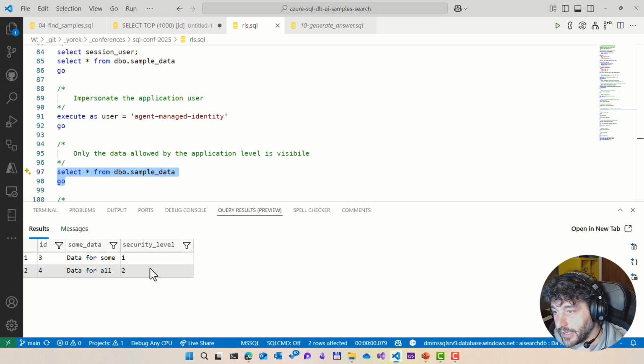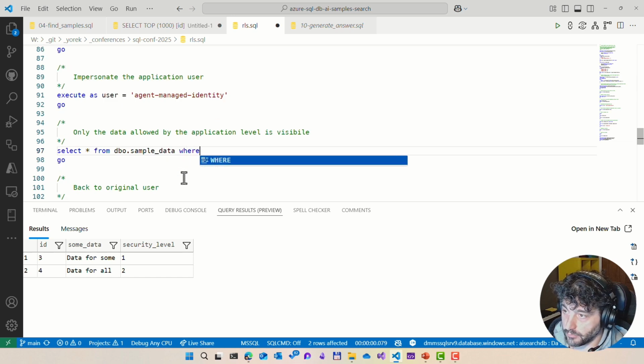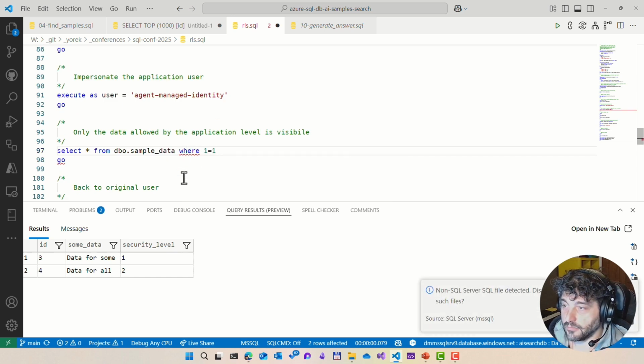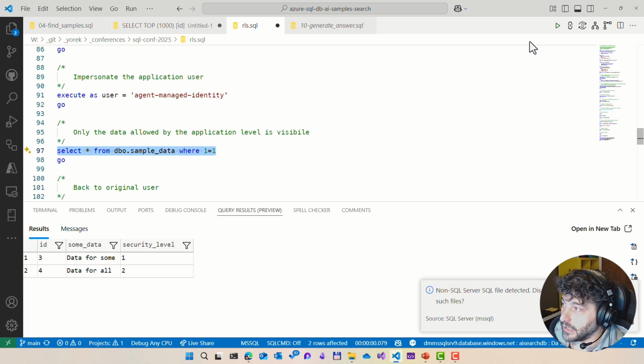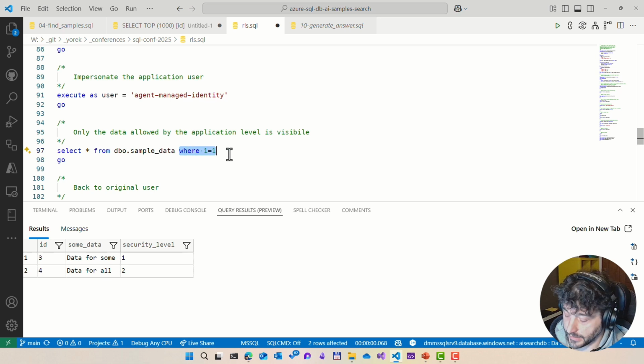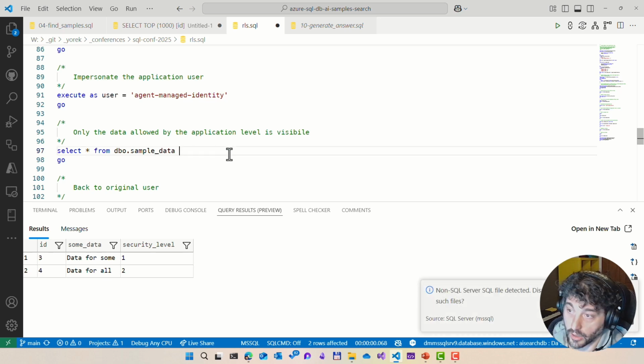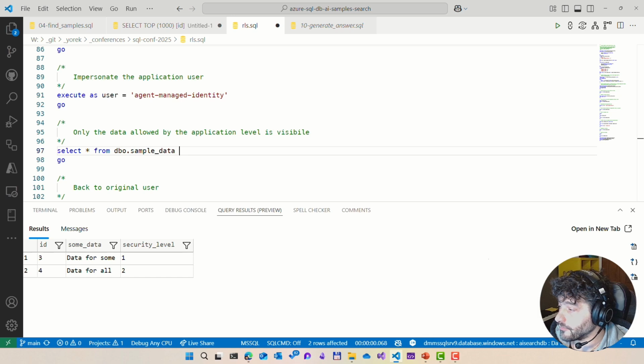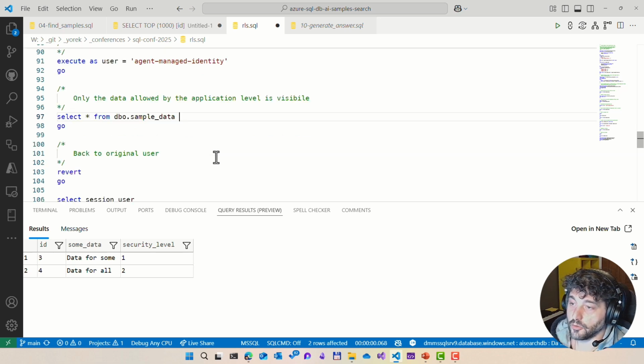So it's very important that row level security is applied at the database level, to make sure that no matter the query, and here my agent could write anything, even something like that, it will not trick the system. It still only shows the data that I want the agent to see. Just imagine someone trying to hack into the prompt of your agent, trying to make the agent do something that it is not supposed to do. This is a huge security guarantee to make sure that your data cannot be leaked.